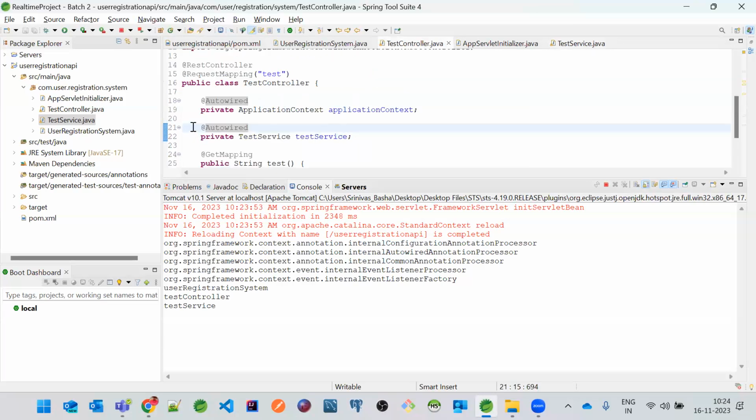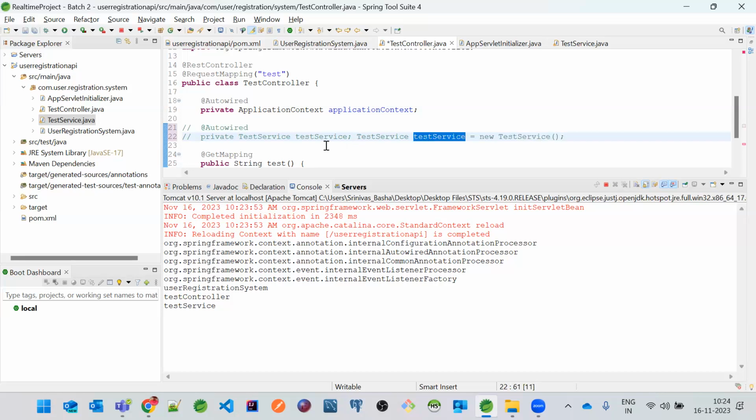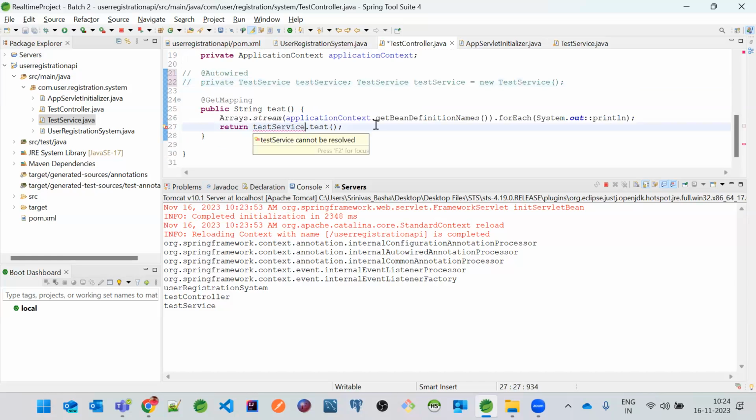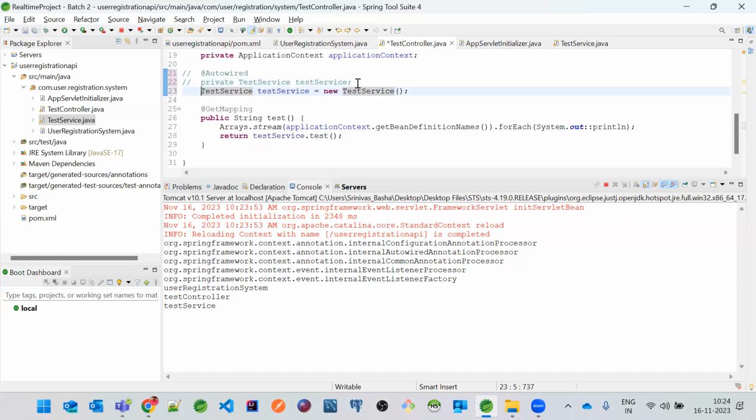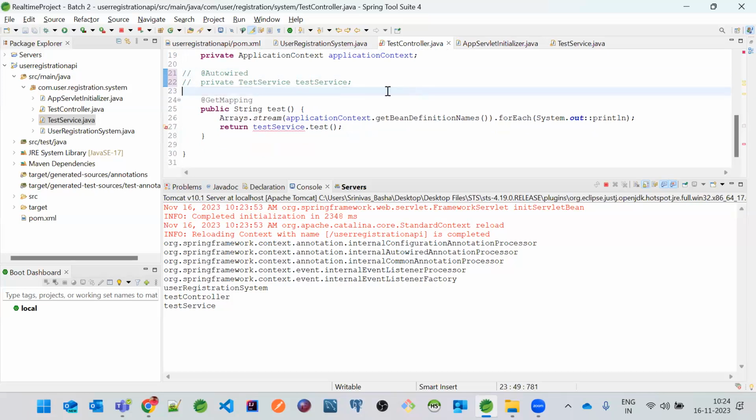If this is not there, we need to create it like this: test service equal to new test service, and then we need to use this over here. This is actually commented, right? So yeah, this is how it will work. Got it? So internally, Spring is doing all these steps for us, and it is automatically setting that object from the container. So we don't have to use this.